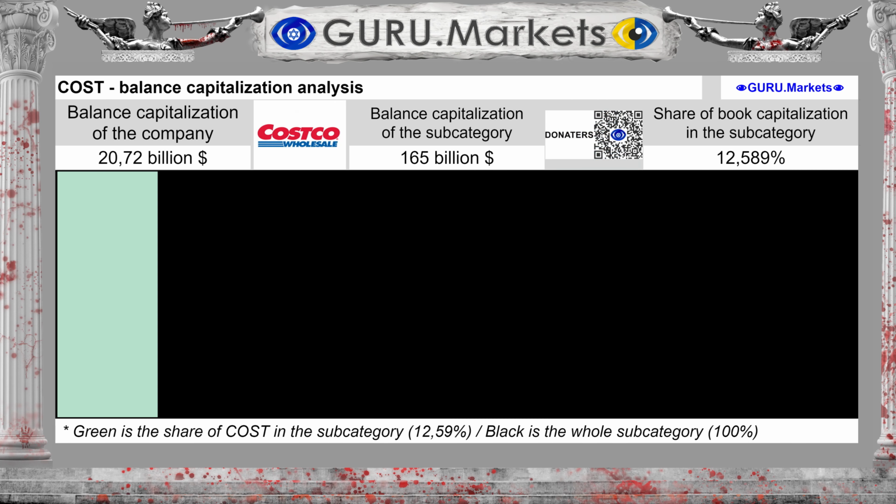The company's balance sheet capitalization is $20.72 billion. With a subcategory capitalization of $165 billion, Costco Wholesale Corp accounts for a share of 12.589%.